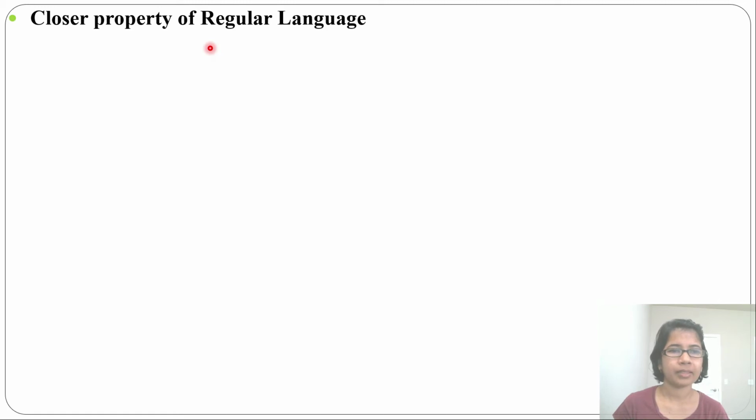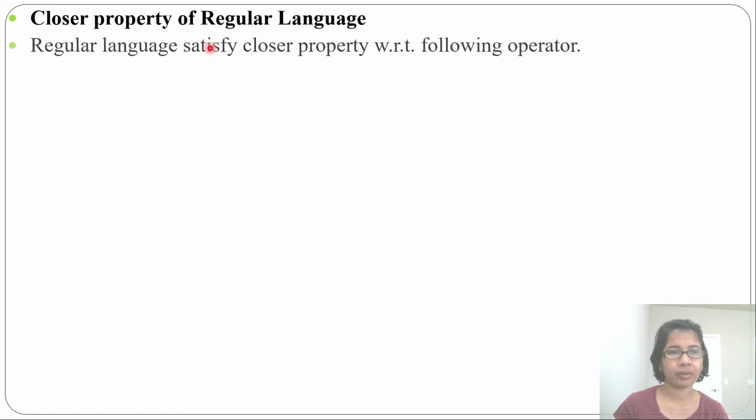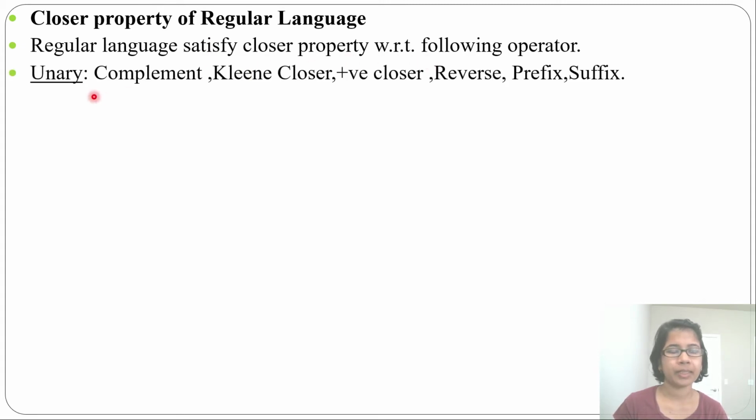Hi, let's discuss closure property of regular language. Regular language satisfies closure property with respect to the following operators. First is unary operator. What is a unary operator? The operator that can be applied on a single language is called a unary operator. Which unary operators satisfy closure property?